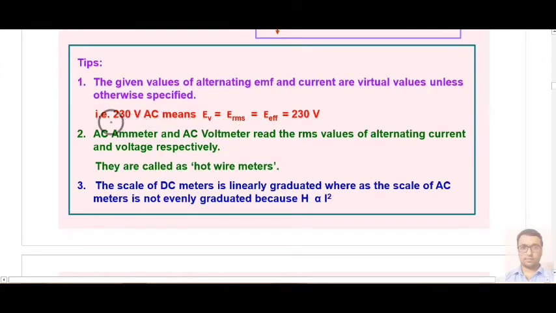Now the following information is useful for us: in our houses we get 230 volt AC, or 230 RMS value, which means its effective value is 230 volt over a whole cycle. AC ammeter and AC voltmeter read RMS value of alternating current and voltage respectively. These are called hot wire ammeters, because the ammeter and voltmeter that we normally use in our lab are for measurement of DC current only. For AC current we use hot wire ammeters, or hot wire galvanometer, hot wire voltmeter, like that.